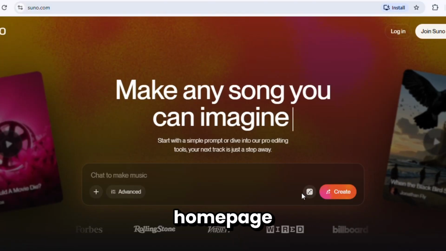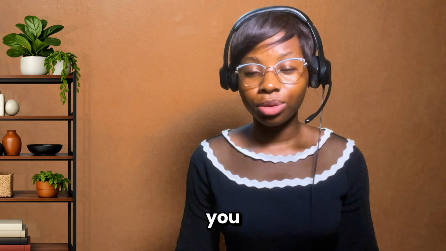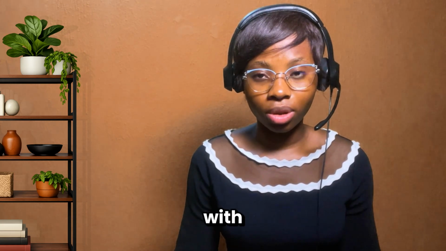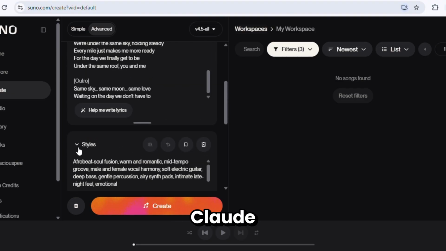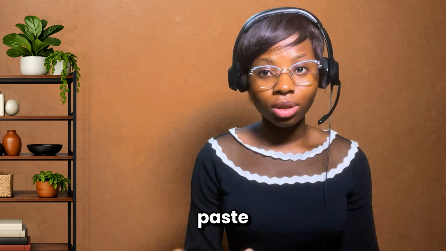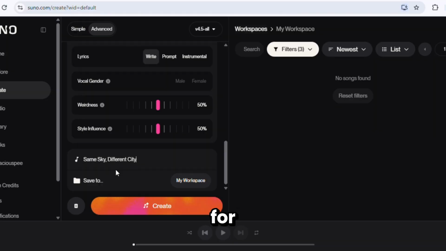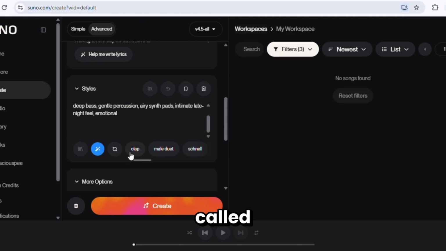When you get to Suno's homepage, click the button to join Suno for free, and that will take you to the dashboard we'll be working with. All you have to do on this dashboard is paste what you got from Claude or ChatGPT in the necessary segment. So you're going to paste your lyrics in the place provided for lyrics, and then you go below there and look for a segment that is called styles. Now this is where you paste your tags.